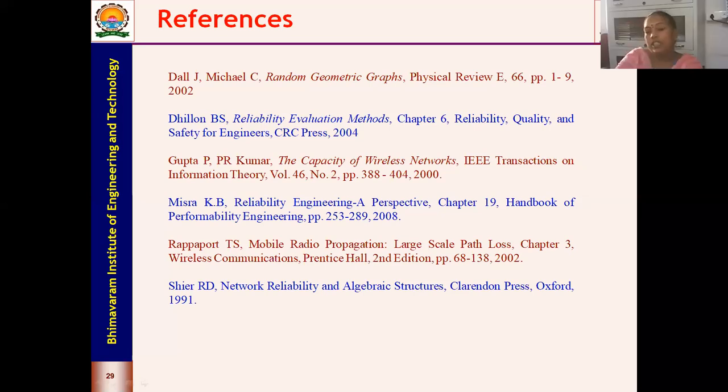One question by Samantha: What is the difference between transmission range and network coverage? Each and every device has a transmission range through which a signal can be transmitted.